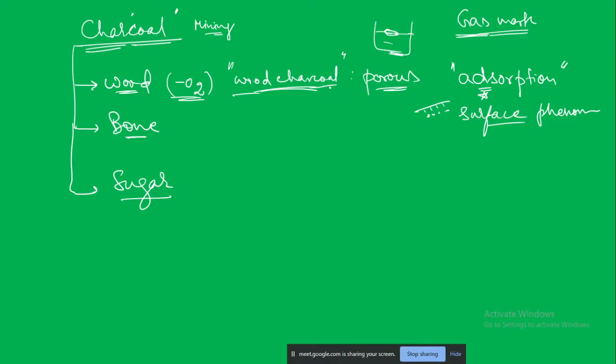Okay, so this wood charcoal is so highly porous, it can adsorb all these gases. Okay, so that is adsorption. Similarly, for example, in the preparation of sugar from sugarcane juice, the sugarcane juice will have a lot of impurities, and it's not so transparent. It has some other impurities. To remove those impurities, a very cheap and easily available material is wood charcoal.